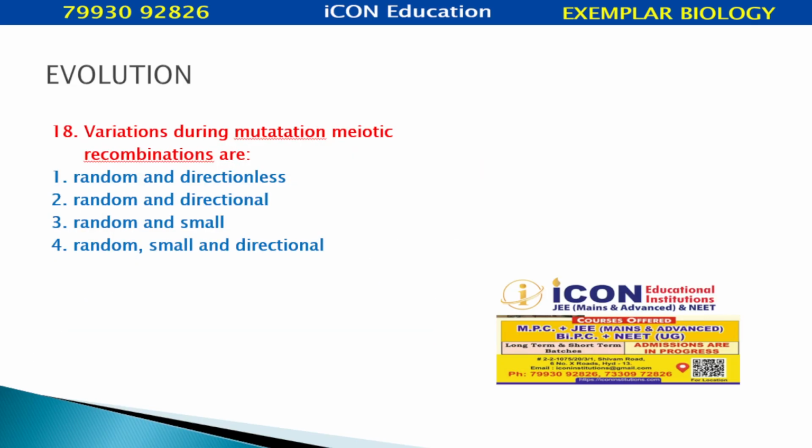Variations during mutation and meiotic recombinations are... we got a little spelling mistake. Mutation, meiotic recombination: random and directionless, random and directional, random and small, random, small and directional. Mutations and recombinations might happen anywhere here. So that's why we can say they are not directional; they are random and directionless.